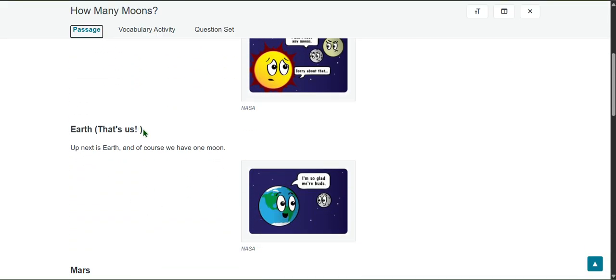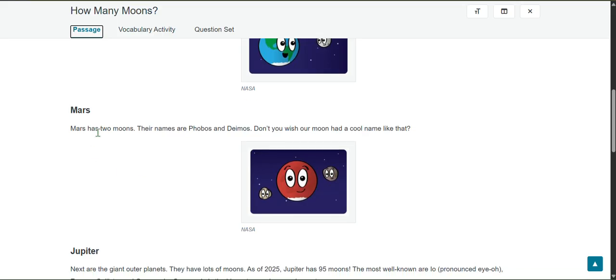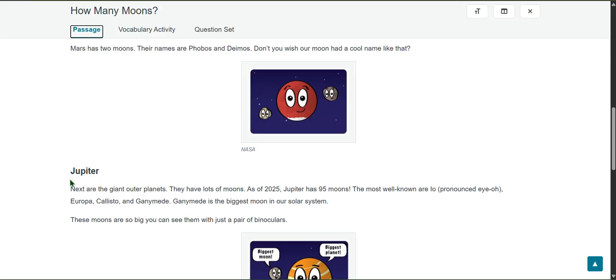Earth, that's us. Up next is Earth. And of course, we have one moon. I'm so glad we're buds. Mars. Mars has 2 moons. Their names are Phobos and Deimos. Don't you wish our moon had a cool name like that, and not just Moon? Jupiter. Next are the giant outer planets. They have lots of moons.